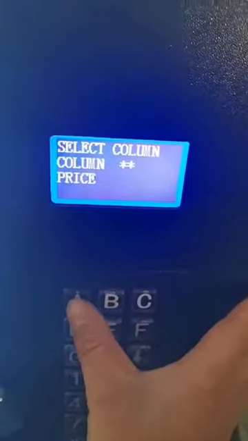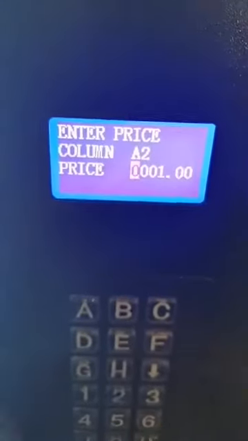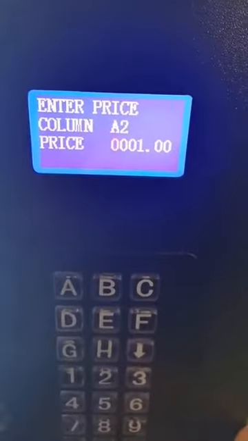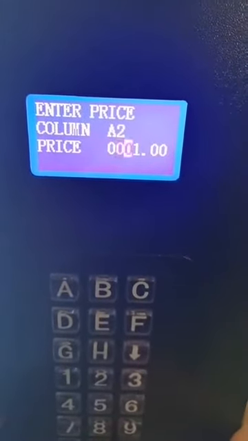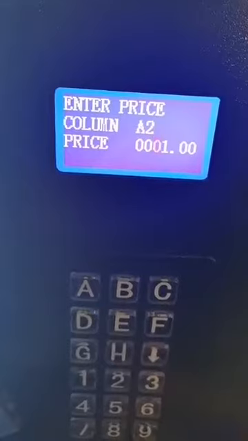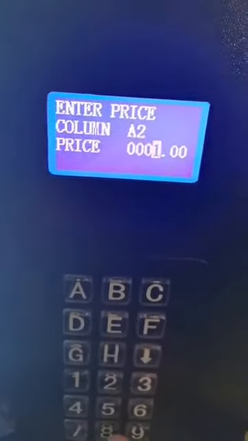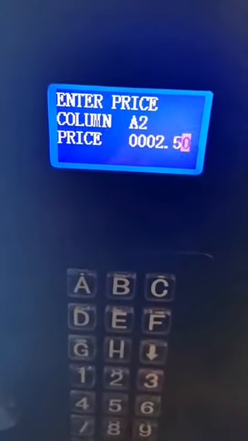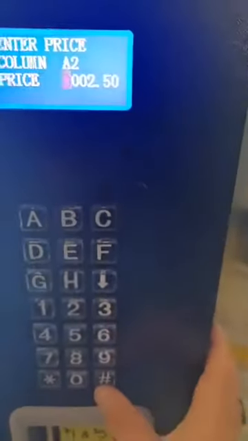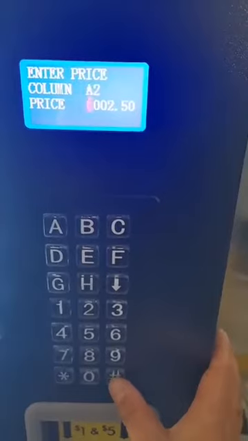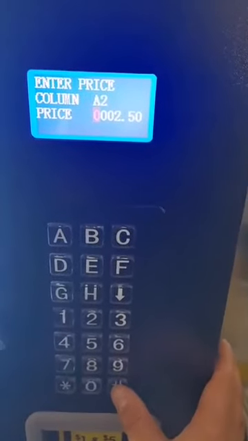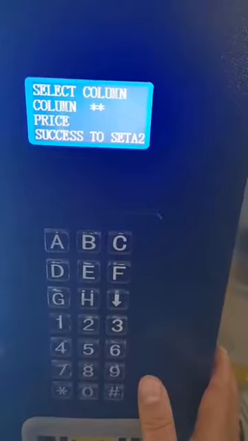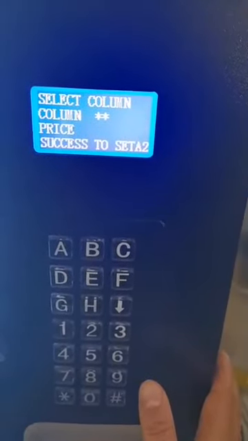So the first column is A2. Type the price according to the product price you want. Maybe $2, like this. $2.50. And remember, after that you need to press this button to confirm. So we successfully set A2.